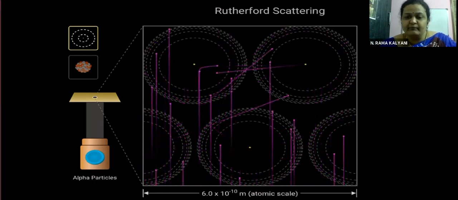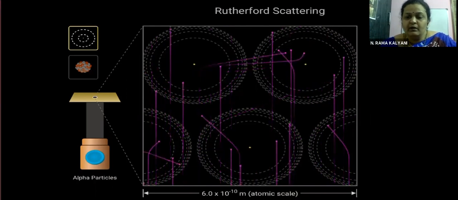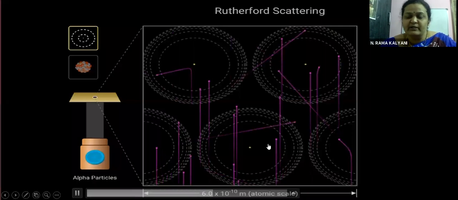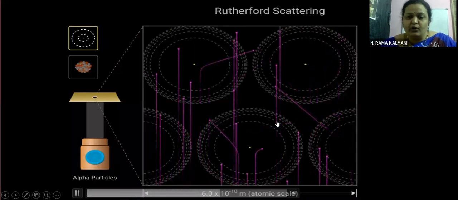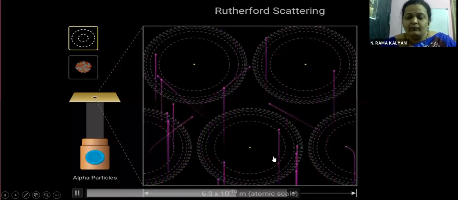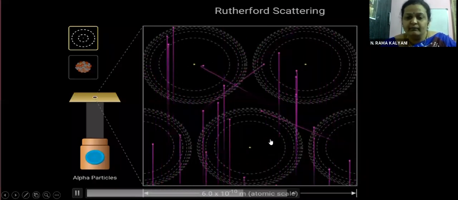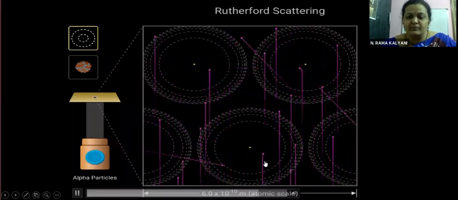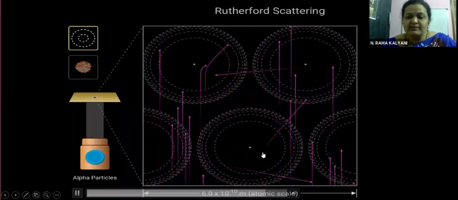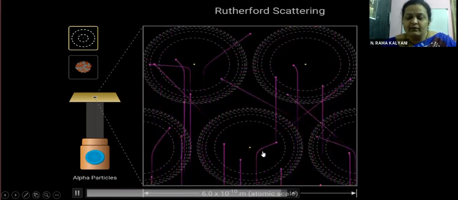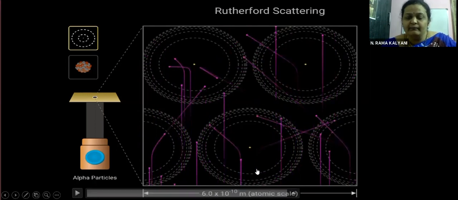Yes, see here, children. The particles that are moving away from the dot, this is the nucleus, are going straight. And this one is coming closer. It is bent in one direction. See, the ones that are coming close to the nucleus are bending. This one is bending by a larger angle. Yes, children? We'll see it once again.